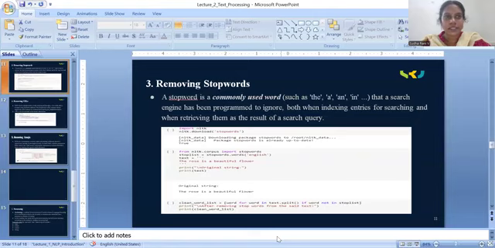Take the same query with stop words: articles which are useful for the computer science department.